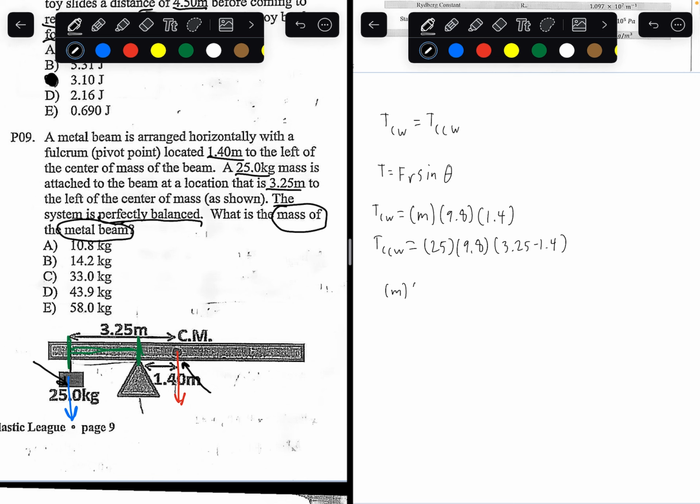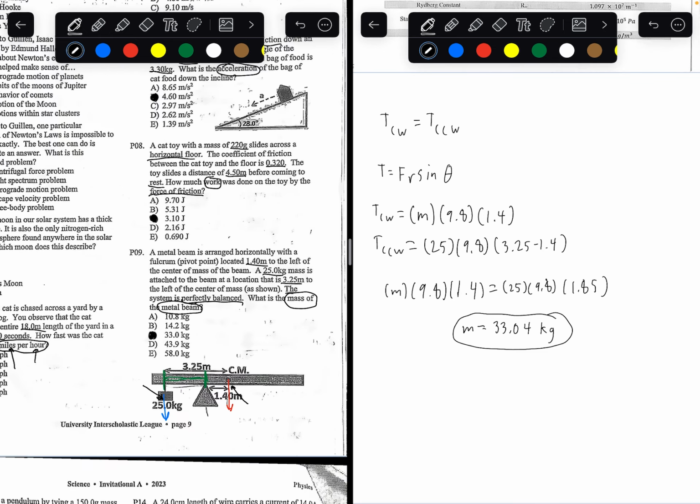Then we set these two equations equal to each other. So mass times 9.8 times 1.4 equals 25 times 9.8 times 1.85. Solving for mass, you would get an answer of 33.04 kilograms, which rounds closest to letter C. So the answer to number 9 is going to be C, 33.0 kilograms.